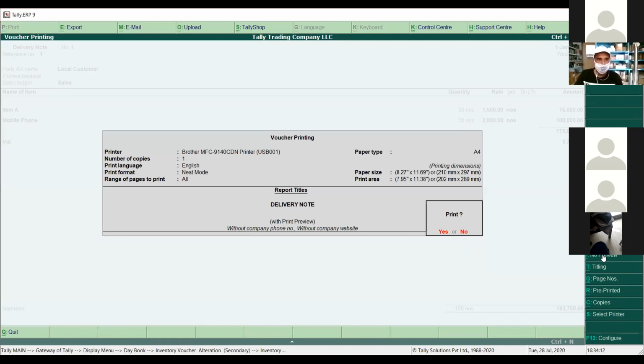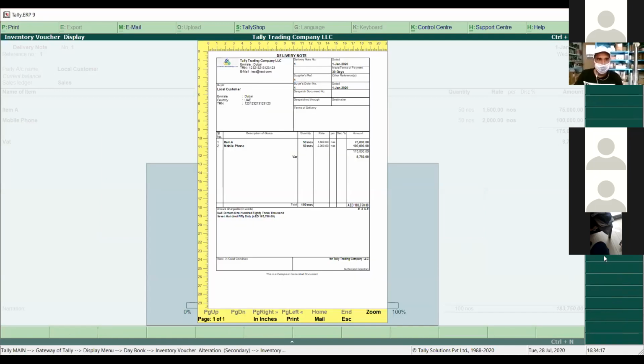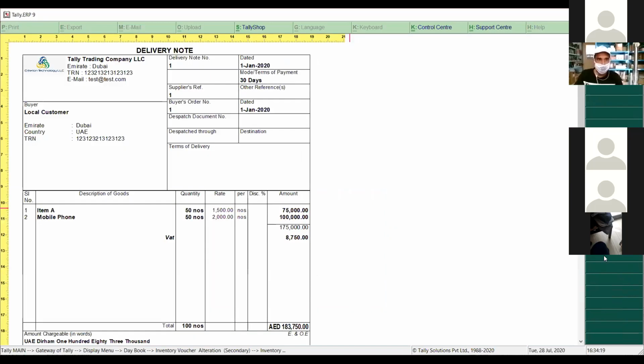If you want to see the print preview, you can click the print preview button here as well. Then simply press enter here. You can see this is a delivery note. And now some people will start complaining: why is the amount coming here, why is the rate coming here? We don't want to print the rate in the delivery note vouchers. How can we do that?